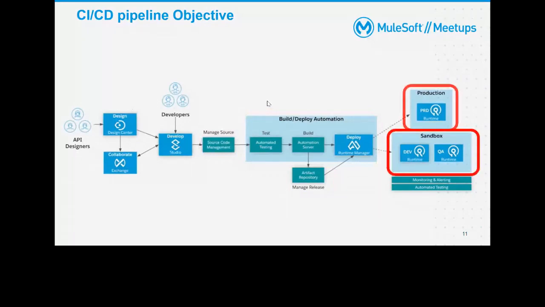As I said, between the sandbox and production there will be an infrastructure difference. This may be a single node, or this may be a cluster. So based on your infrastructure, you need to plan. If your non-prod and prod environments are the same, then maybe you can check the performance here. If it is not working properly here, there are chances the production environment will give good performance. So you need to decide whether you want to go manually here, but until the deployment to the sandbox, you can automate completely.